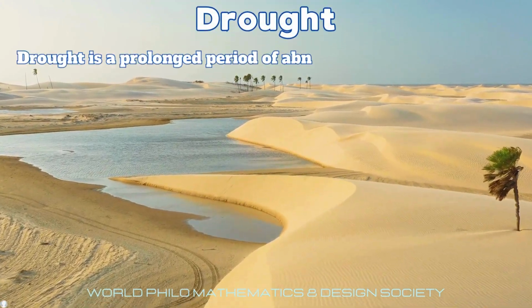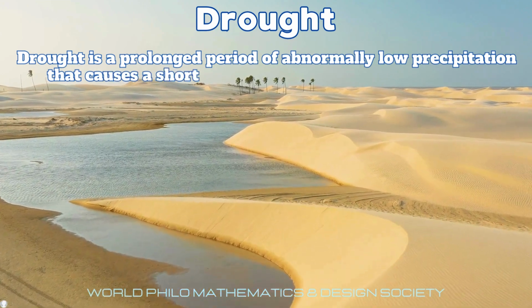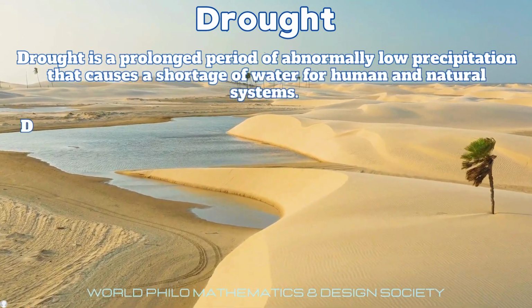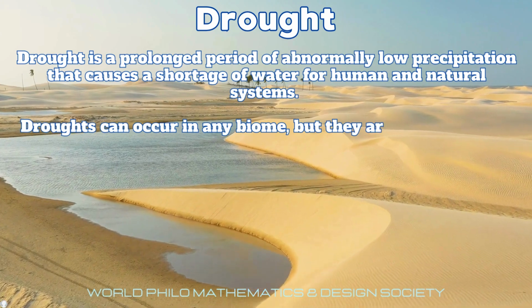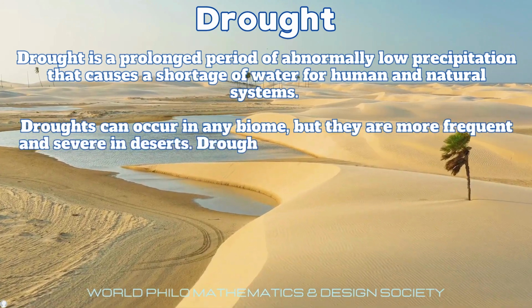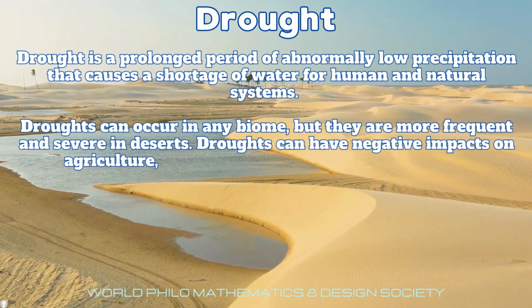Drought is a prolonged period of abnormally low precipitation that causes shortage of water for human and natural systems. Droughts can occur in any biome, but they are more frequent and severe in the deserts. Droughts can have negative impacts on agriculture, wildlife, health, economy, and society.